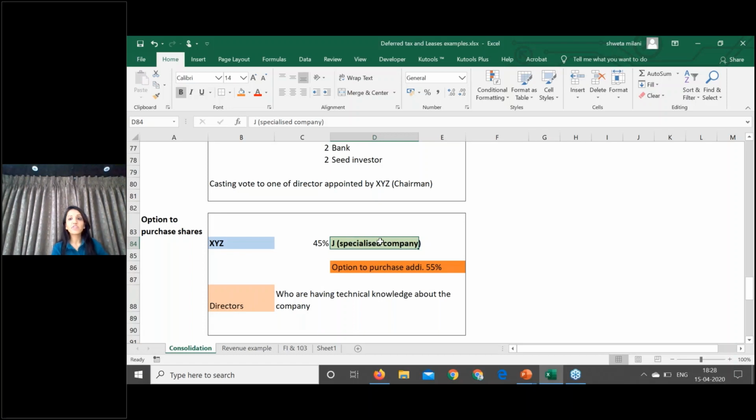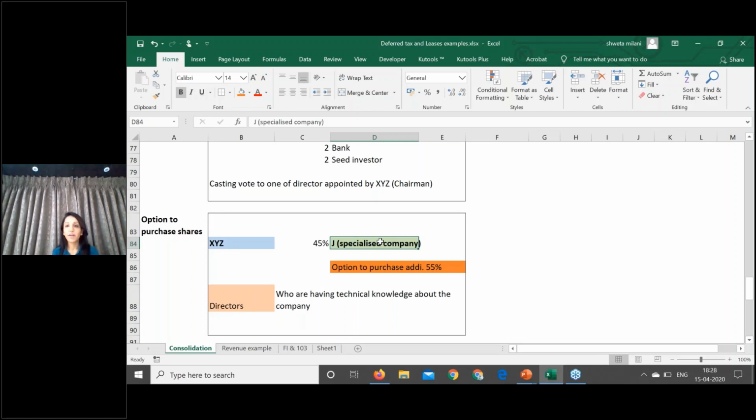Since XYZ has an option to exercise the shares, you will see whether the option is an in the money option or an out of the money option. What does it mean? We discussed this concept yesterday in financial instruments. In the money option means what? XYZ is in a favorable position to exercise that option.